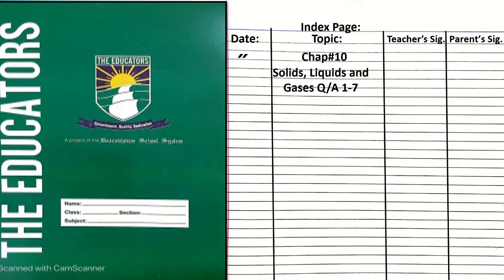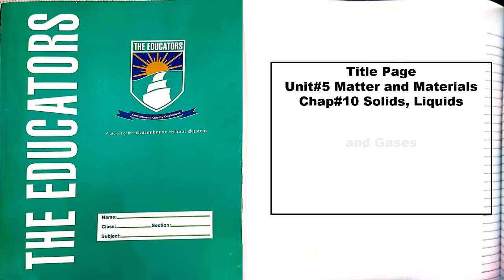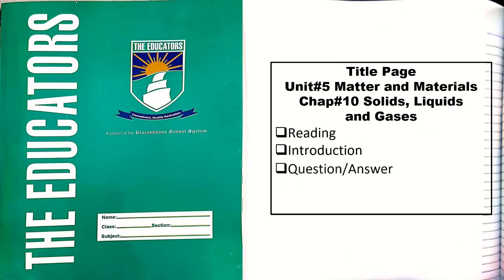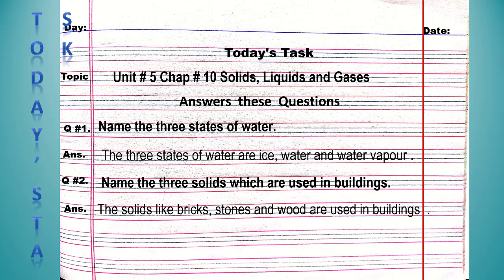Now we have to start the notebook work. So write down in depth about chapter number 10, solid, liquid and gases, question answer 1 till 7. So let's start title page of unit 5, matter and materials, chapter number 10, solid, liquids and gases. Reading, introduction, question answer, worksheet and class assessment. So with the help of this slide, draw the title page on your science notebook. Okay students, now on the very next page of your title page, write down the date and today's task at the top of the page. Don't forget to draw the margin line.